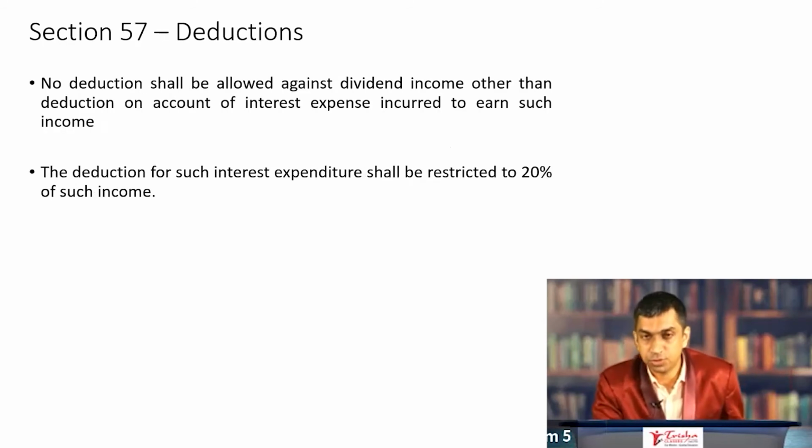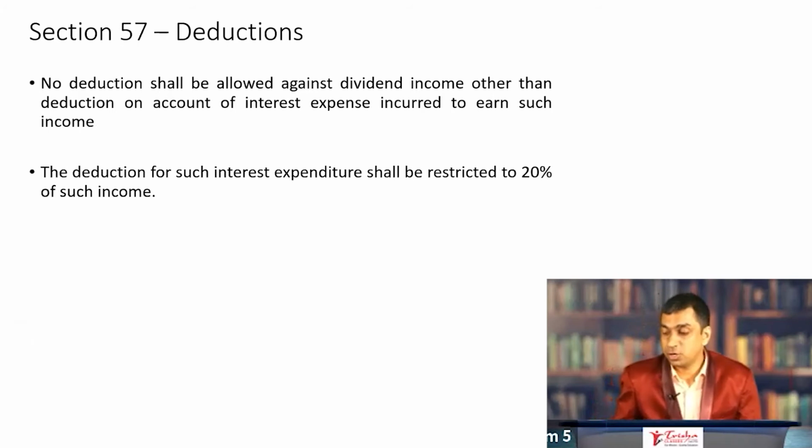One more point I wanted to make about dividend. The point of deductions being available under section 57 of the Income Tax Act. 57 talks about deductions available in computing income from other sources, and the first point there is what are the deductions that you are going to get against the dividend income.